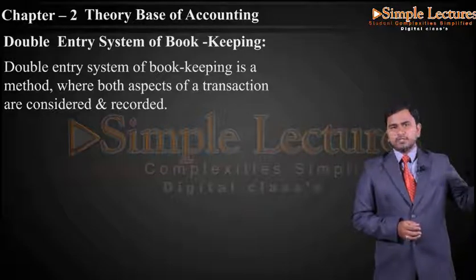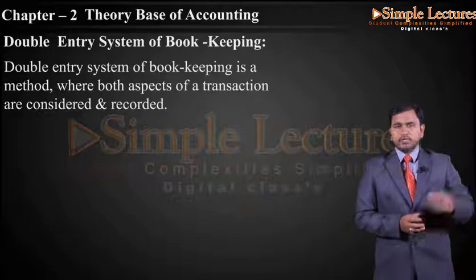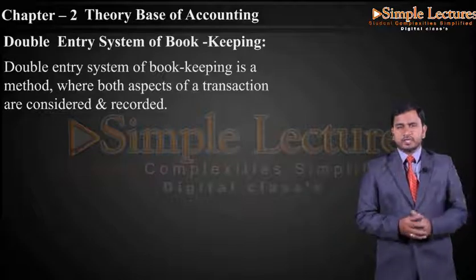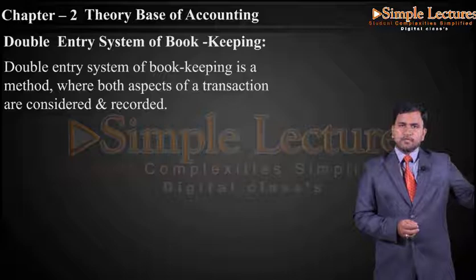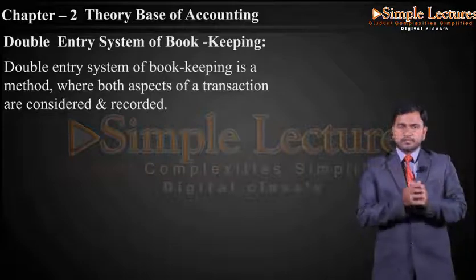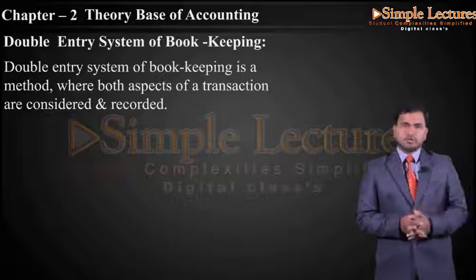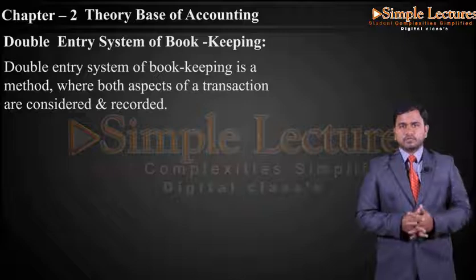When coming to the double entry system of bookkeeping, we are going to record both aspects, where every transaction will have a twofold aspect of recording. For example, if particular goods are purchased, the purchases account will be prepared, and on the other side, the payment made for that will also be recorded, where the amount was paid for the purchases.